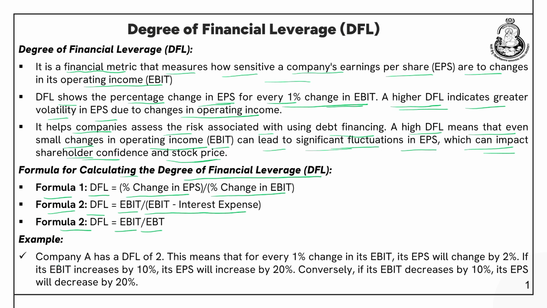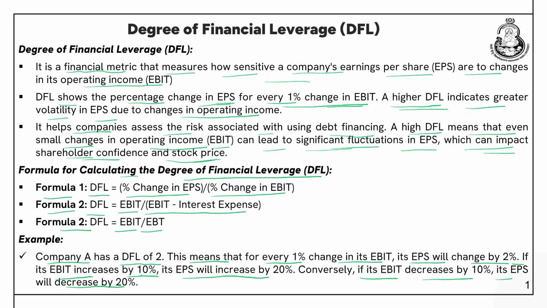Now, let us understand this through an example. Company A has a degree of financial leverage of 2. So, it is given. This means that for every 1% change in its EBIT, its EPS will change by 2%. Is it clear? If its EBIT increases by 10%, its EPS will increase by 20%, so this is a favorable thing. However, if EBIT decreases by 10%, its EPS will also decrease by 20%. So, this is a concern here.